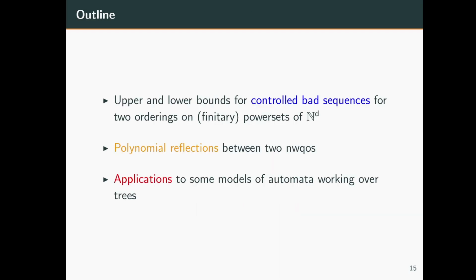To recap, in this paper we have proved upper and lower bounds for controlled bad sequences for two different orderings on finite subsets of N to the d. The main ingredient behind these upper and lower bounds was the notion of a polynomial reflection between any two well quasi-orders, and using these upper bounds we proved upper bounds on the running time for coverability of some well-structured transition systems.